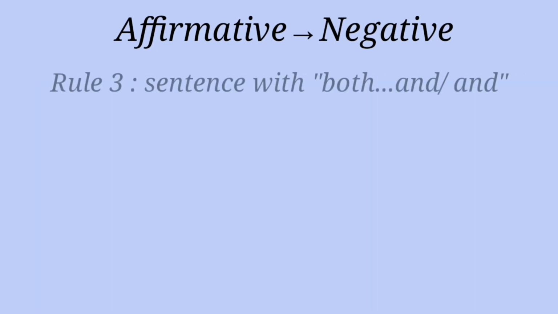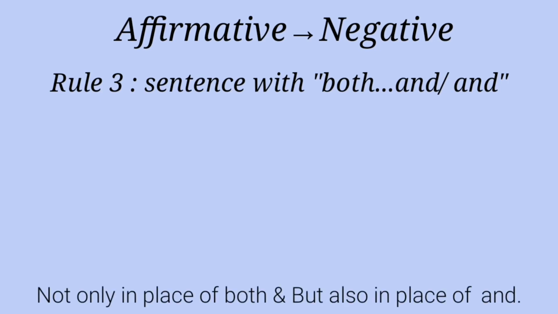Rule 3. If the subject, object or verb of an affirmative sentence connects with the conjunction both and or and, we can use not only in place of both and but also in place of and. Look at the example.